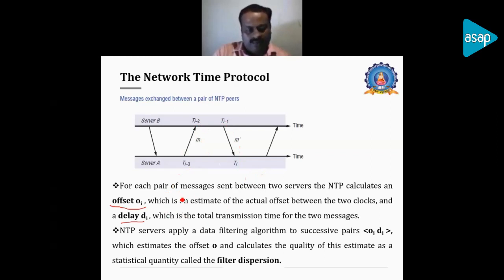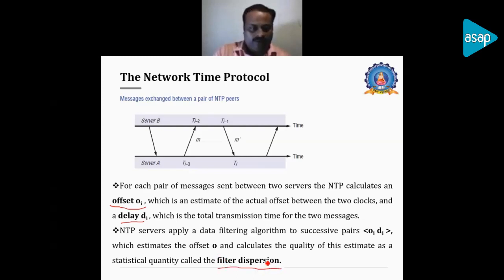When sending between two entities, we have a primary server and a secondary server, so the time will be updated. Every time, the estimated offset and delay will be calculated and taken as successive pairs, and they will be used to find the quality of the estimated value. This process is called filter dispersion.